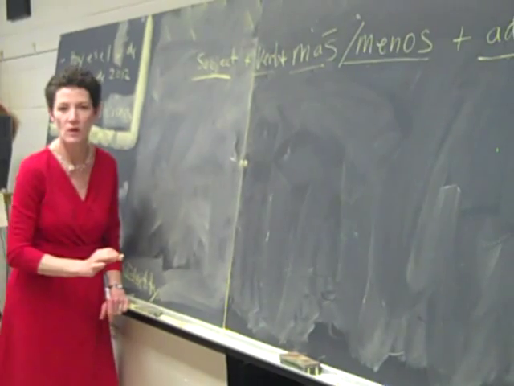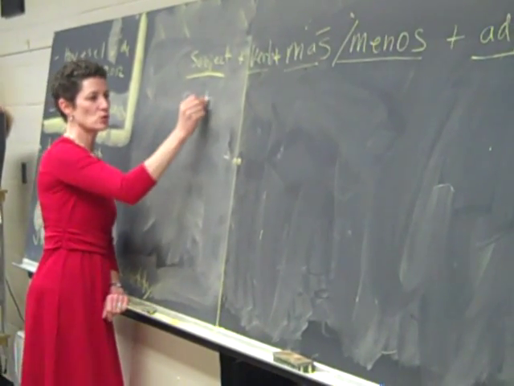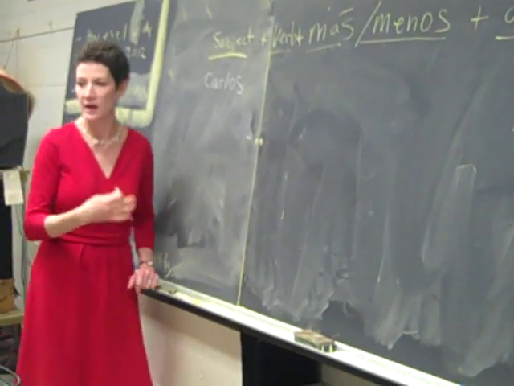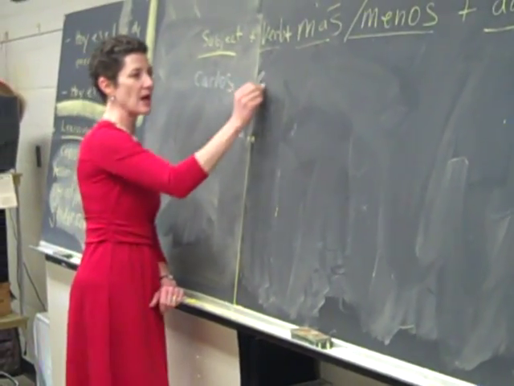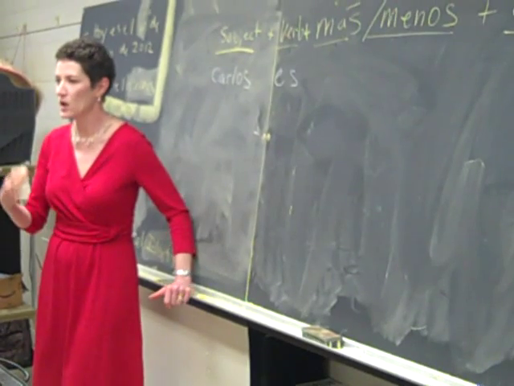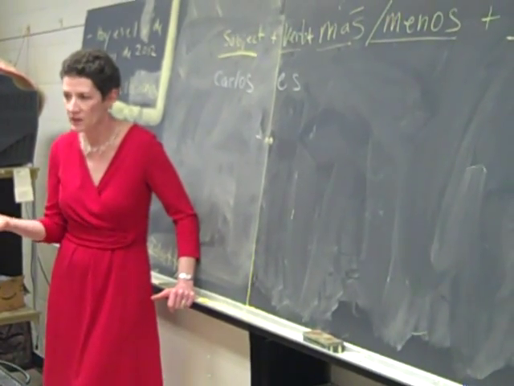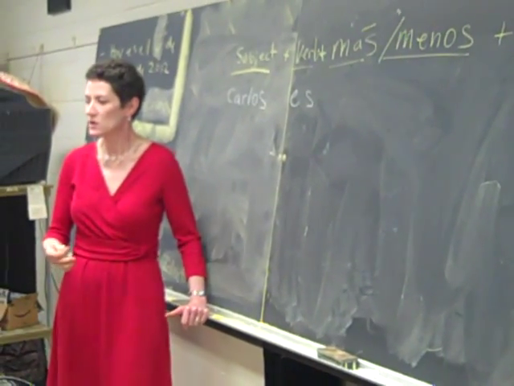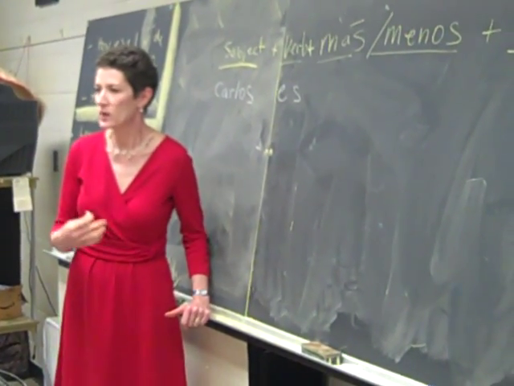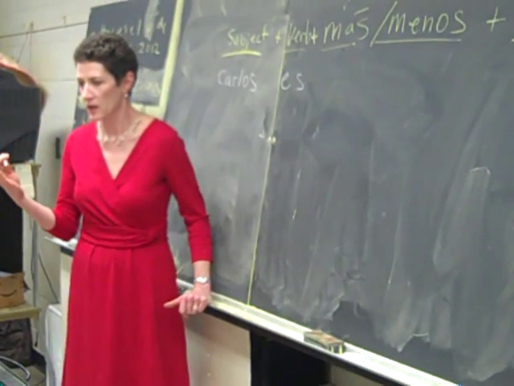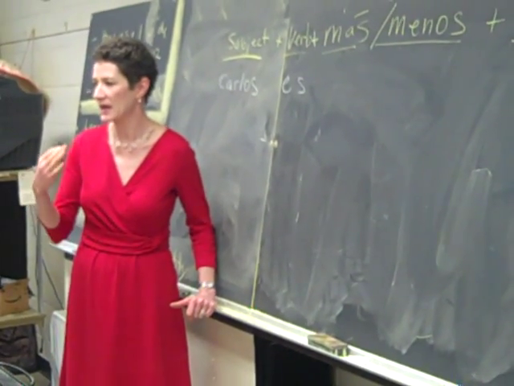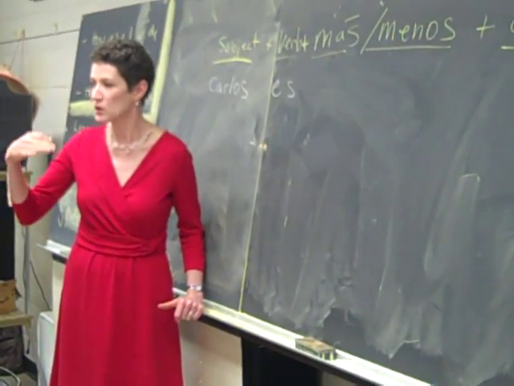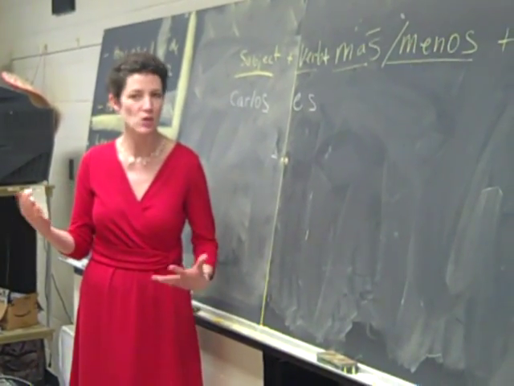Our subject, so we start with the subject of Carlos. Okay, our verb to agree with Carlos would be Carlos is, so it would be es. We're going to say that Carlos is taller than Mark, okay? Marco. And so to translate that into English, we say Carlos is taller than Mark. But in Spanish, we're going to say that Carlos is more tall than Mark. But the way it translates is the equivalent of saying taller.